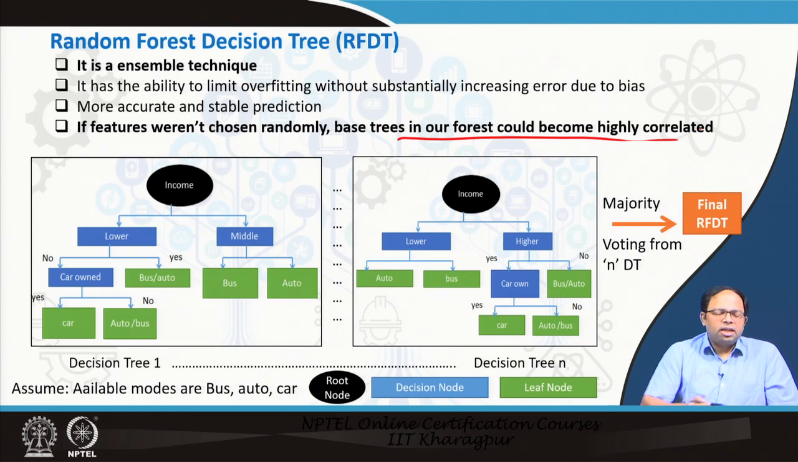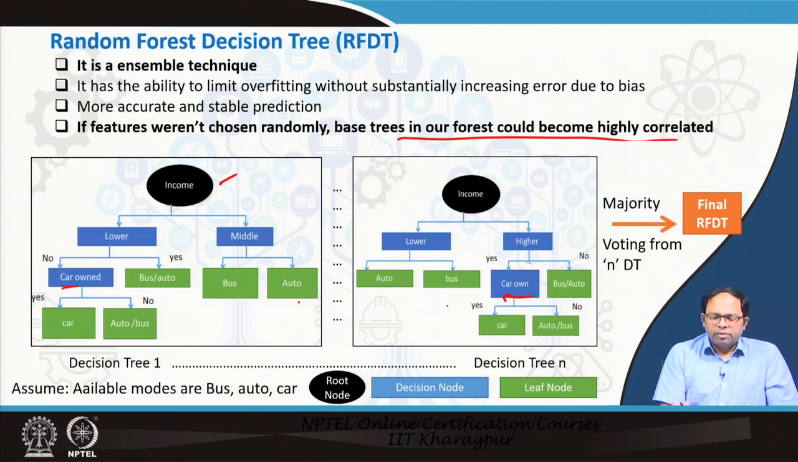So, we randomly select features like income, where over here we have used lower and middle, and over here we could also use a different feature. Within middle we can split the data into bus and auto directly, and over here we have used middle and lower. Then within lower we have asked the question car owned, but within higher we have used the question whether he owns a car or not, and accordingly we are getting decisions. So, we have randomly chosen the decision criteria.